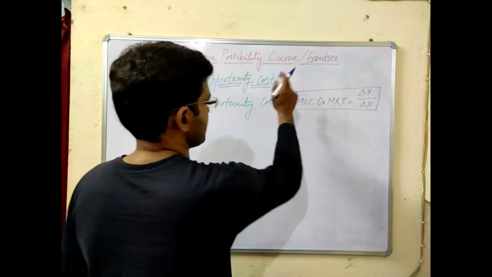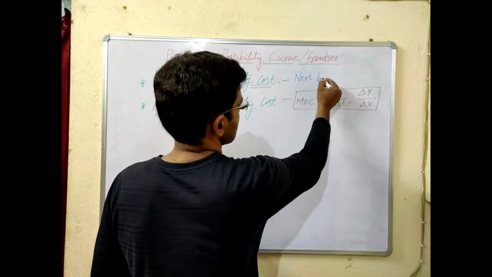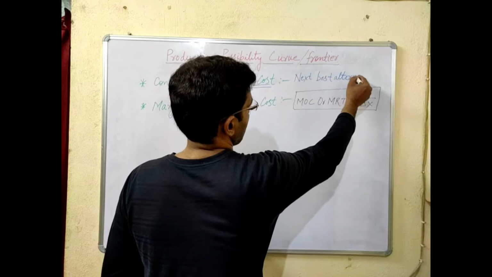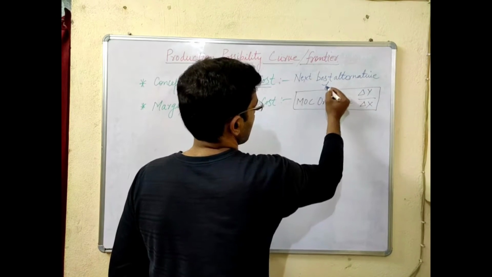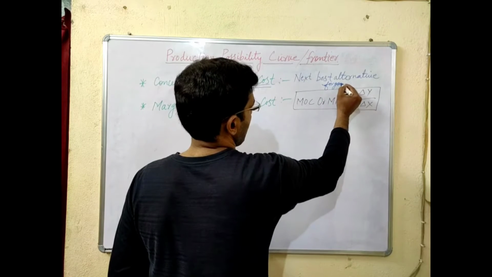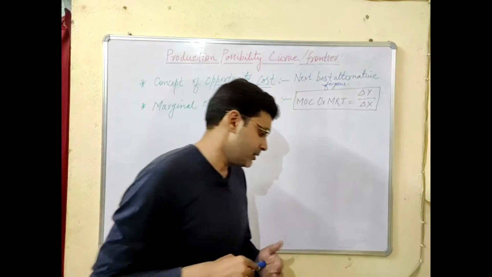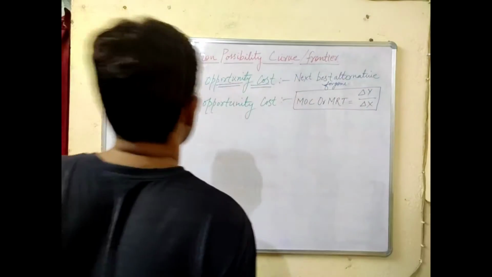Next best alternative foregone in order to get the best one. Okay, next best alternative foregone in availing the best.